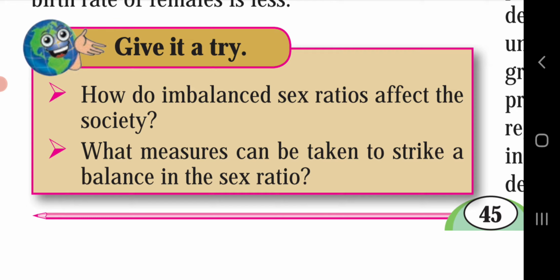What measures can be taken to strike a balance in the sex ratio? Some of the measures are implementing strict laws, so the government has to implement some strict restrictions on the public; creating social awareness about the sex ratio; and providing education and health facilities for women. It will also help us to raise the female sex ratio, preventing female foeticide and infanticide. So, no type of abortion of this kind should be done. It will help us to balance the sex ratio of females.